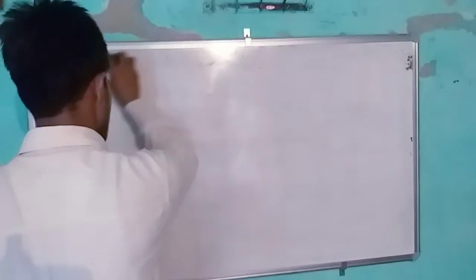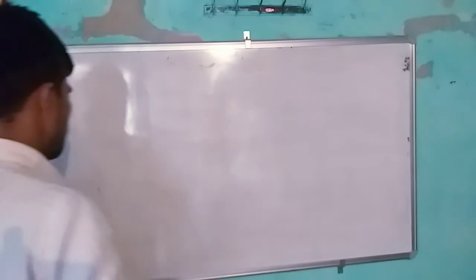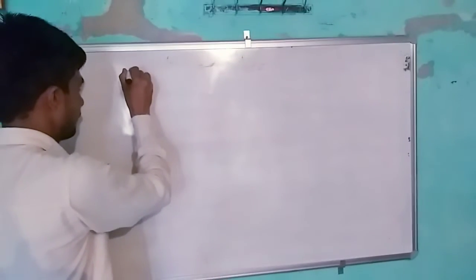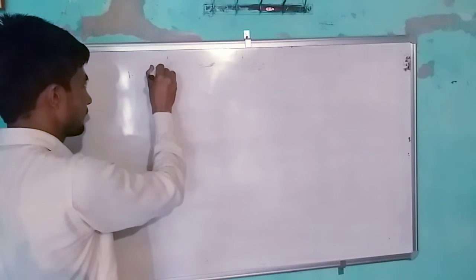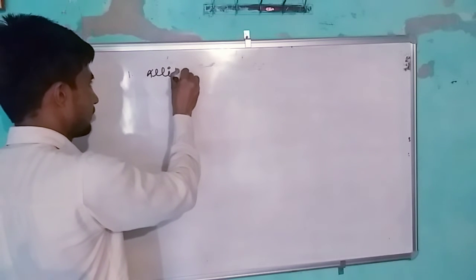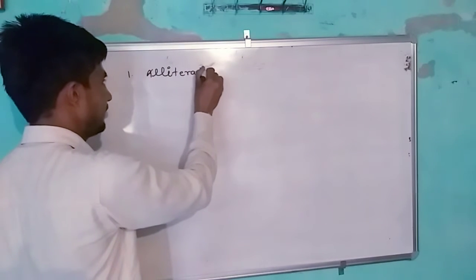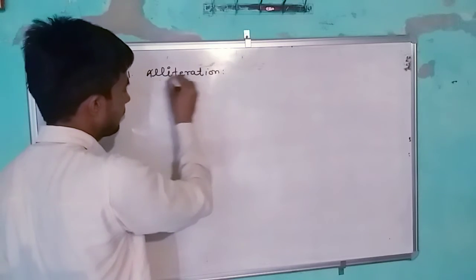Now, literary devices. The first one is alliteration. In Hindi we can say anupras.